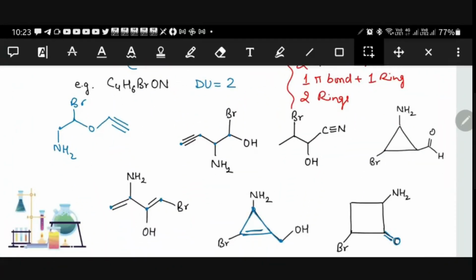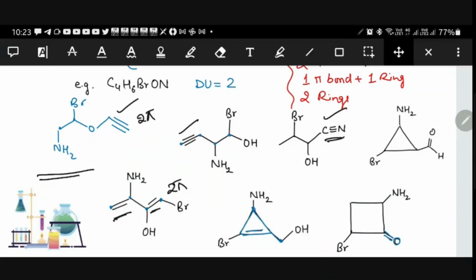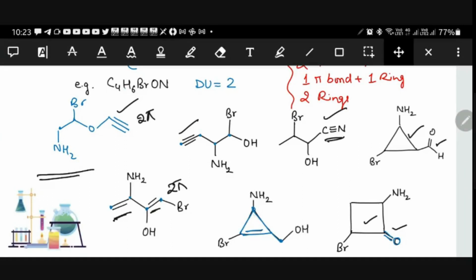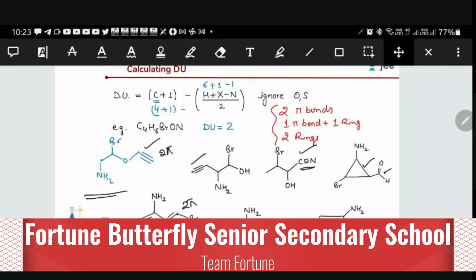What is the first possibility? We have 2 pi bonds. We have here also 2 pi bonds. Here also we have 2 pi bonds. So these are the possibilities. Here also 2 pi bonds possibilities, right? And then 1 pi bond and 1 ring. See here, 1 ring and 1 pi bond. And here 1 ring and 1 pi bond. These all are the possibilities of that degree of unsaturation, right?